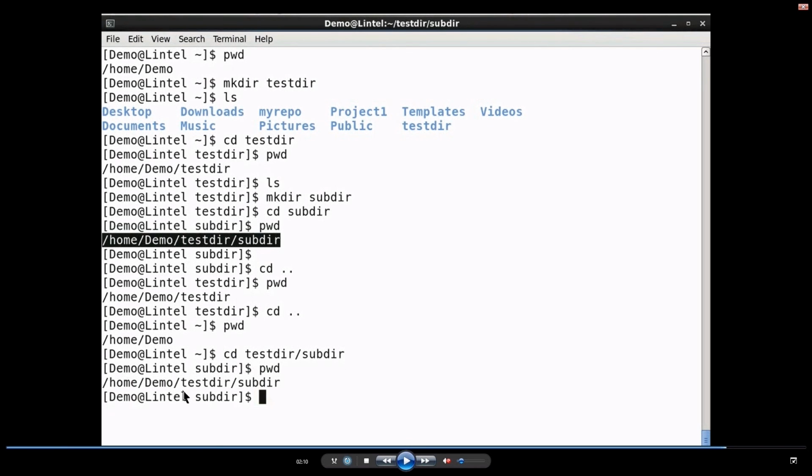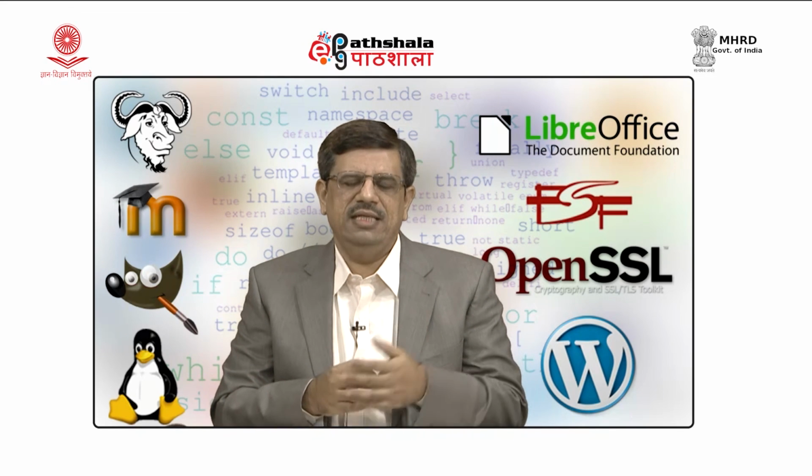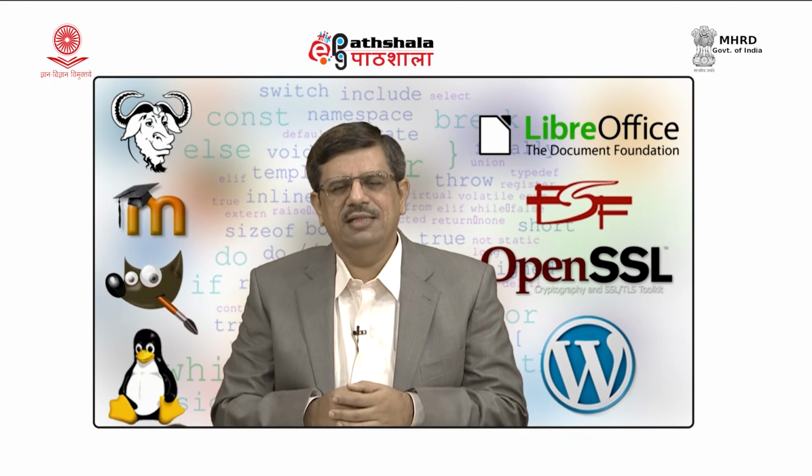The entire path can be for a directory, or we can also give a path for a file.